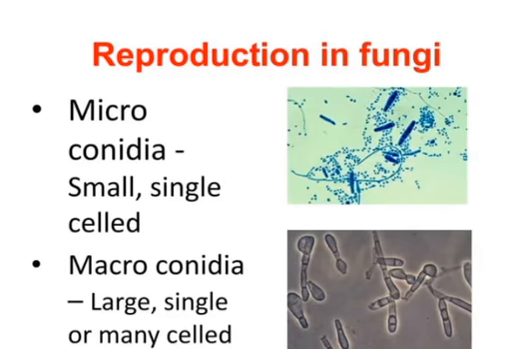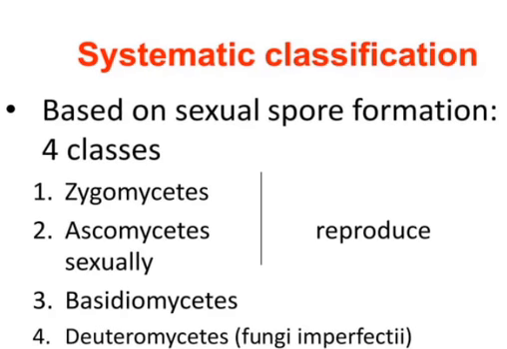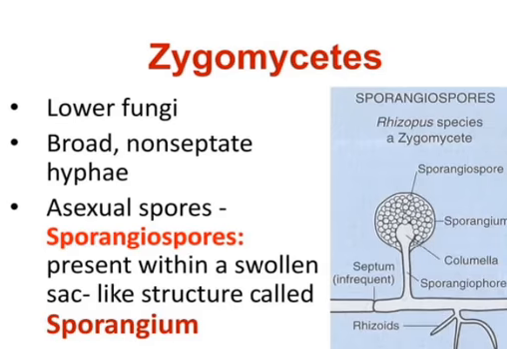Microconidia are small, single-celled. Macroconidia are large, single or multi-celled. Systematic classification is based on sexual spore formation. Fungi are classified into four classes: zygomycetes, ascomycetes, basidiomycetes, deuteromycetes. Deuteromycetes are the fungi imperfecti type.